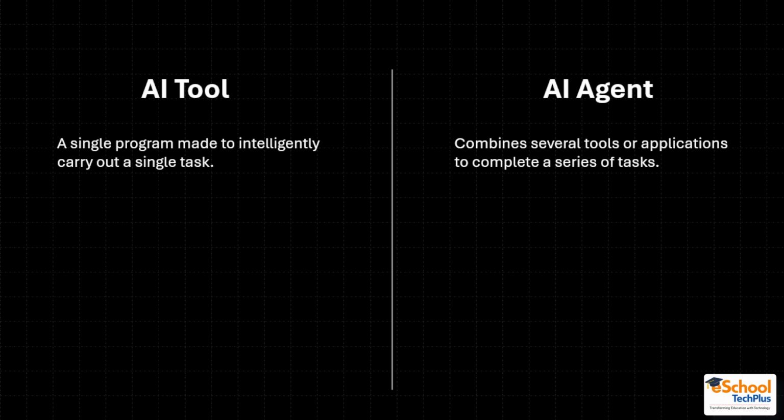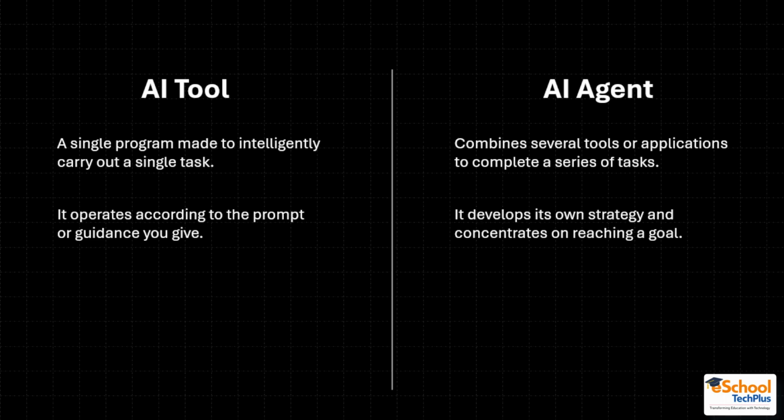So just like that, AI tool is a single worker and AI agent is a team leader. Now, AI agents are powerful because they follow your instruction, they can plan their own steps, they focus on completing a goal. And guess what? You can even create your own AI agent, which we will learn in today's session.